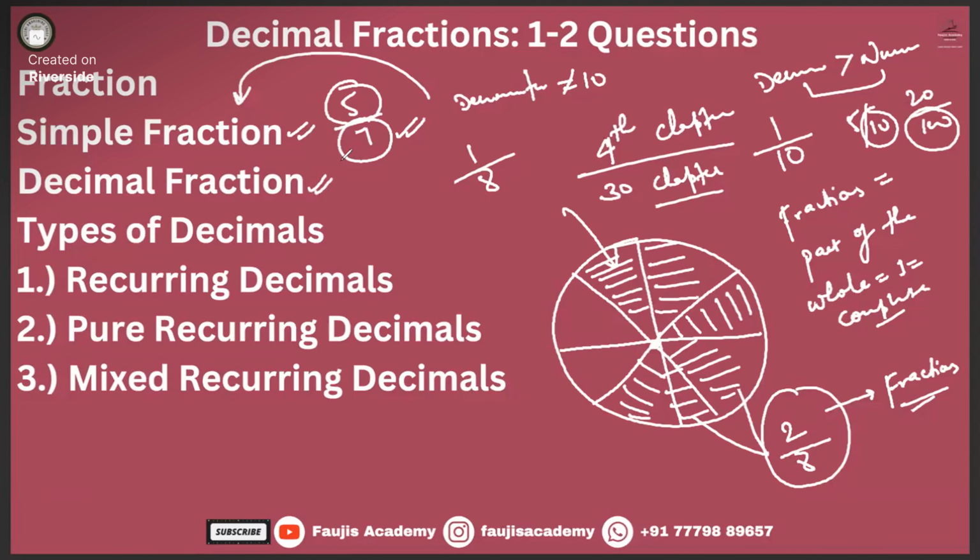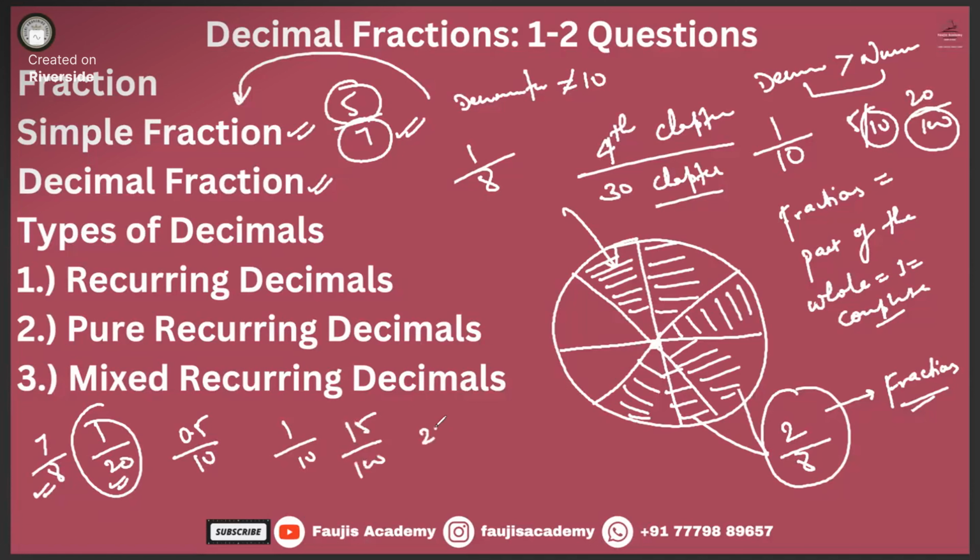So 7 by 8, 1 by 20, can be simplified as 0.5 by 10, but 1 by 20 itself is not a decimal fraction. If it is 1 by 10, 15 by 100, or 237 divided by 1000, these are decimal fractions as per your textbook definitions.